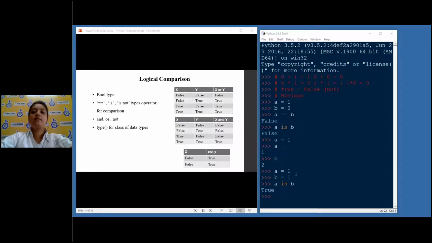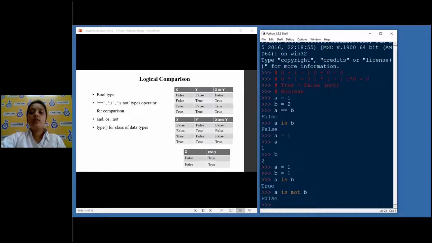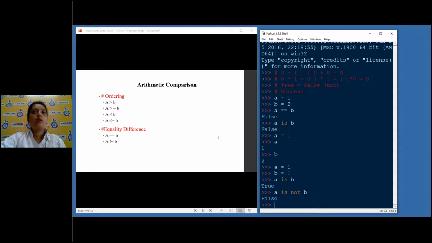If you have is not, if I write A is not B, what will it give me? False. Why? Because A is B, obviously, that means it's true. But since we are using not here, we are getting a false value. So that is also an operator, is not. Double equal to, and, or, not. When I do the if comparison, that time I'll use these terms. Now let's move forward.